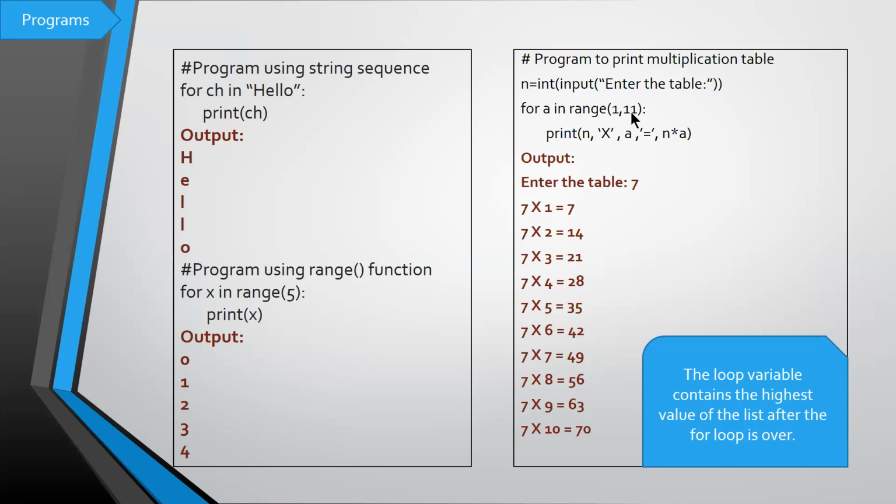What is the sequence of values that gets generated? It is 1, 2, 3, 4, 5, 6, 7, 8, 9, 10. That is 11 minus 1, which is 10. So that is the list of values that gets generated. And then print n. What is the n value? If you give 5, then 5 into what is the a value? A will take the value 1. So 5 into 1. 5 into 1 will print the value 5. Next it will take the second value. What is the second value? 2.